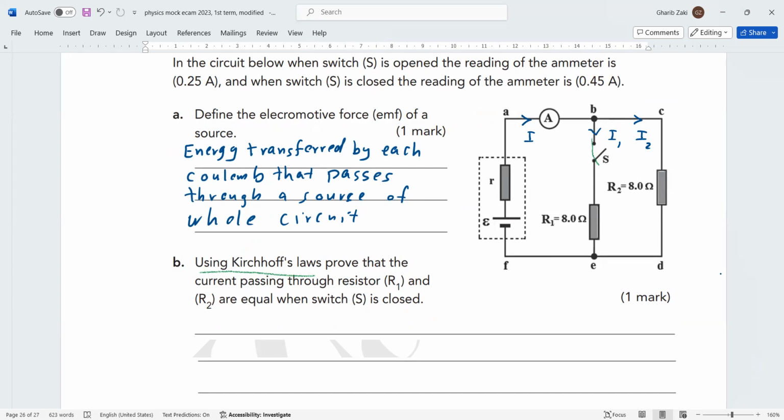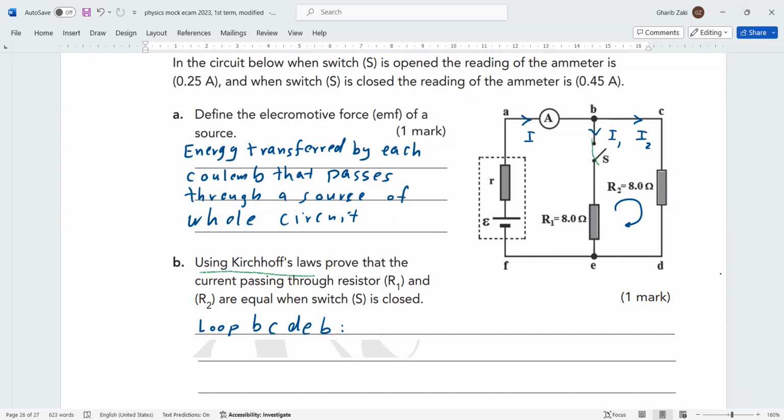We take a loop, this is loop 2 here. We take the loop B, C, D, E, B, because we need to use Kirchhoff's law. In Kirchhoff's second law, if we have the current in the direction of the loop, the resistor term will be negative.